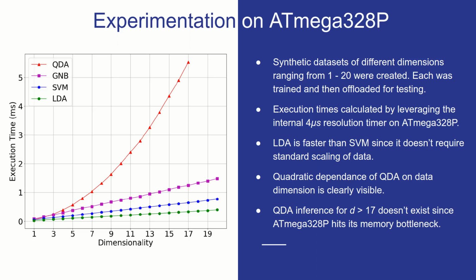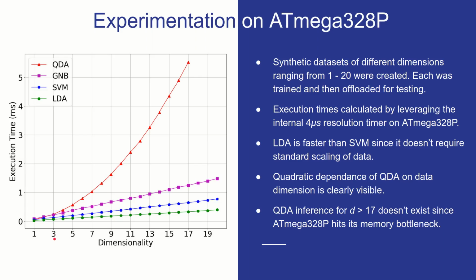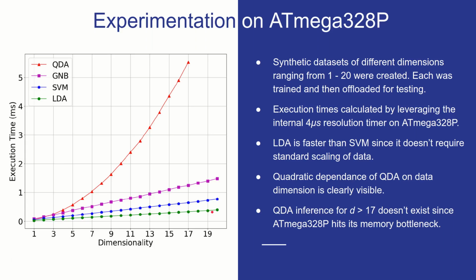Coming to the practical part, we did some experimentation on the ATmega 328 with data sets of different dimensionality. You can see dimensionality represented on the x-axis and the execution times for inference on each of these data sets. We see that this graph agrees with what we discussed in the theoretical part. You see LDA in the bottom part of this chart. Then SVM comes in a close second. And the quadratic dependence on the data dimension is clearly visible in the case of QDA.